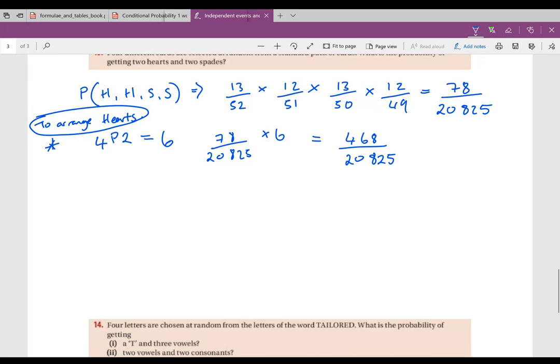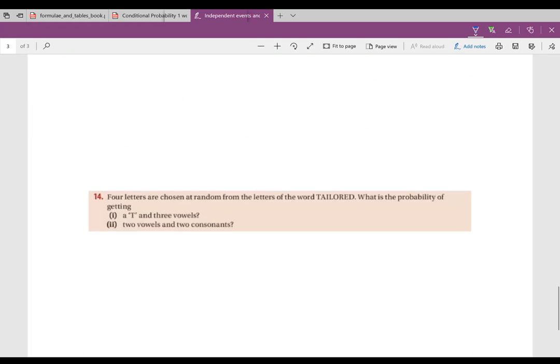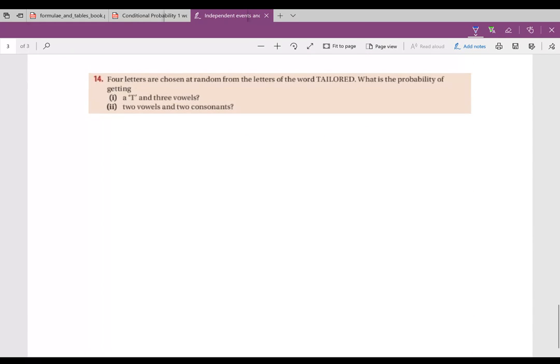Okay, last question is question 14. 4 letters are chosen at random from the letters of the word tailored. What is the probability of getting a T and 3 vowels? Again, let's look at the probability of getting a T and then a vowel, a vowel, and a vowel. So I have 1 over 8, times 4 vowels out of the 7 left, 3 vowels out of the 6 left, and 2 vowels out of the 5 left.